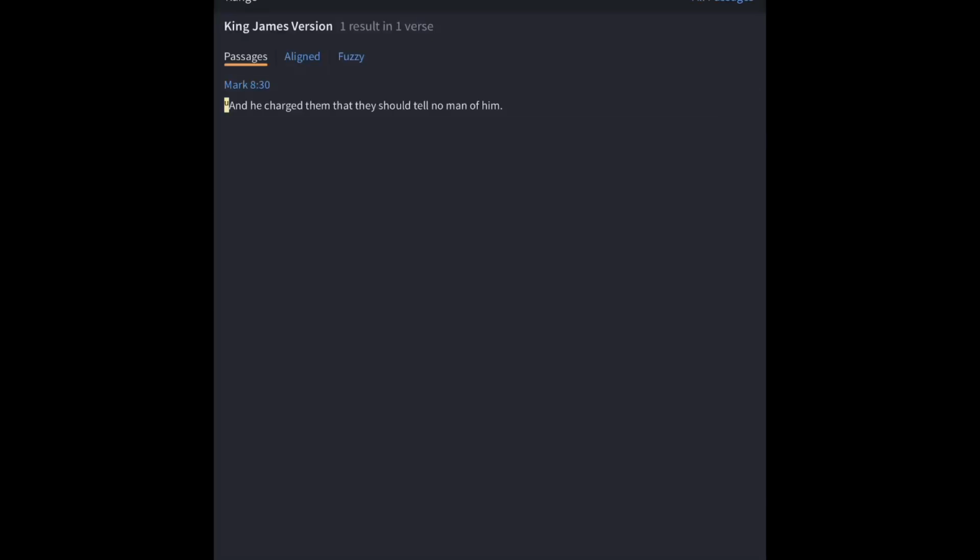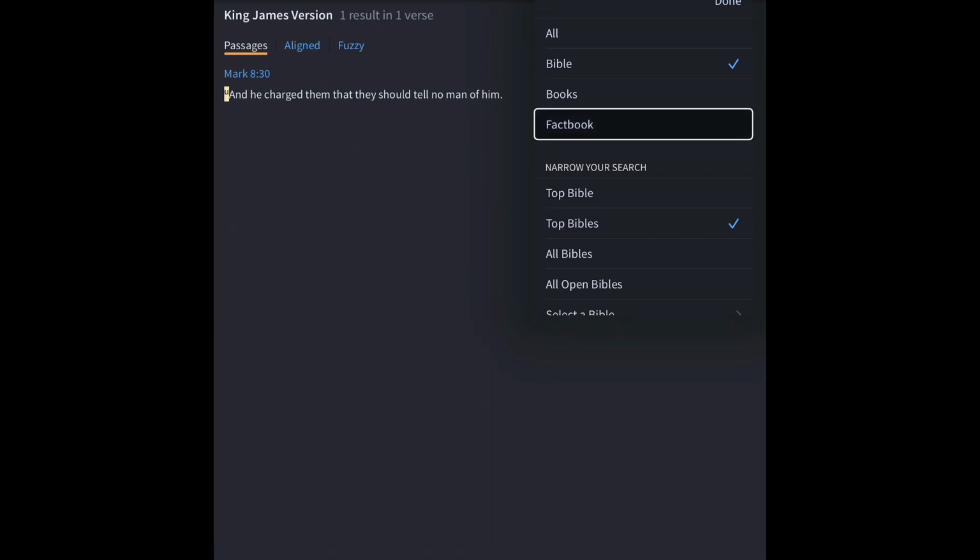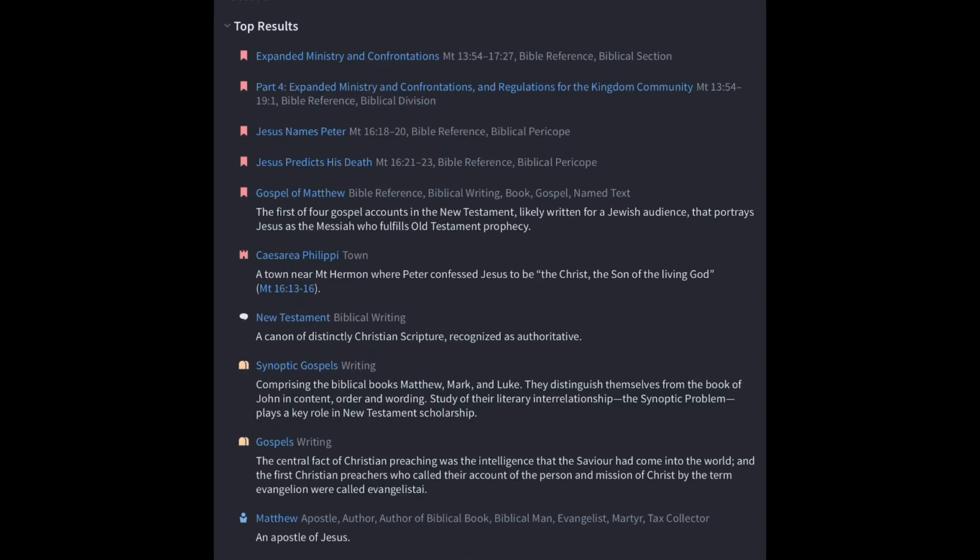Search. Okay, you see right now it's at Top Bibles. We don't want that. Narrow your search. We want Factbook. Factbook, Matthew 16:20-23.